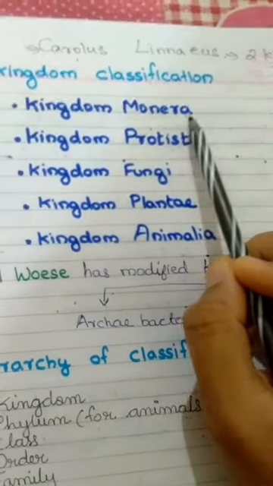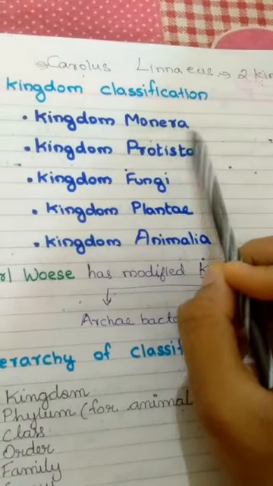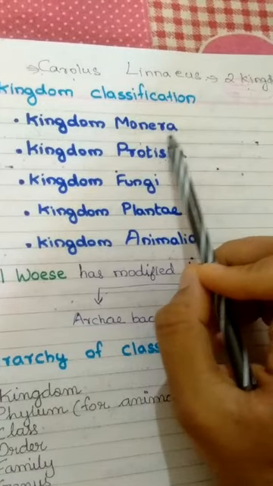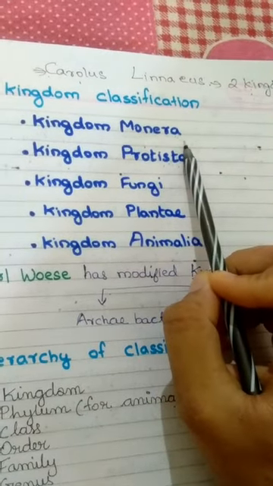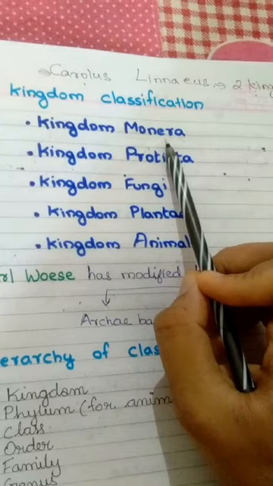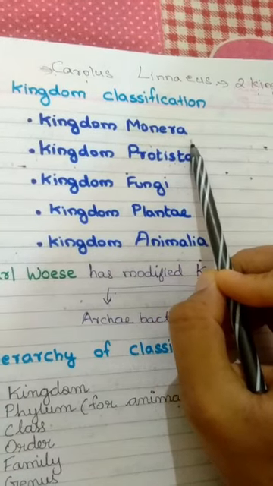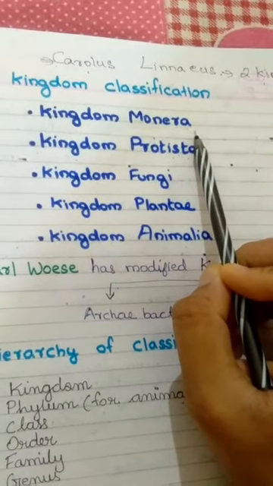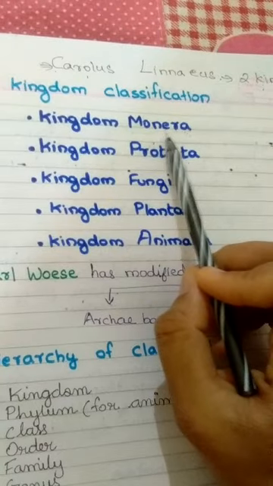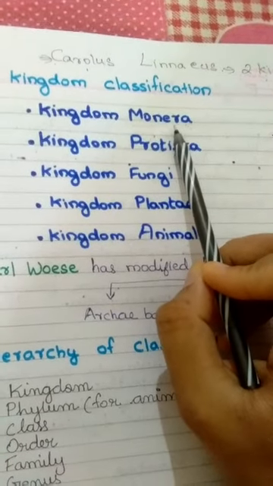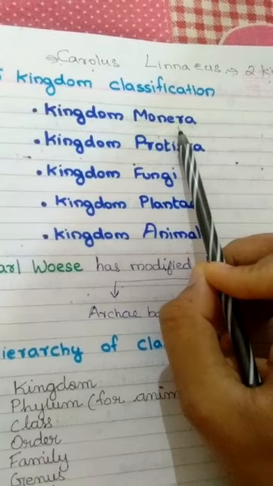In classification, the older organisms are placed first. Kingdom Monera, the bacteria, are unicellular prokaryotic organisms. Unicellular, as you studied in previous classes, means organisms having only one cell, which we cannot see with our naked eye.